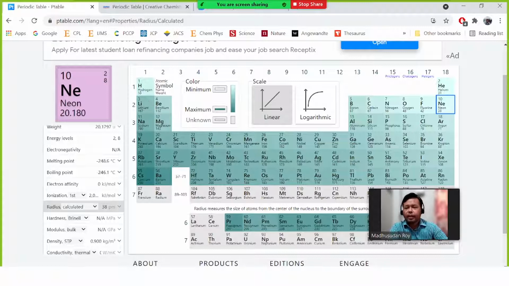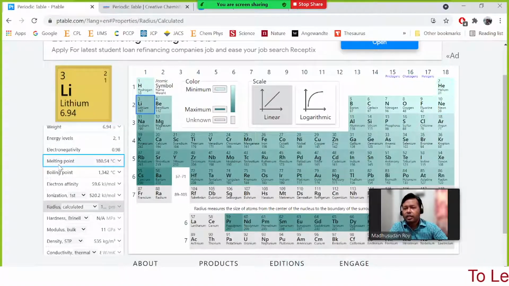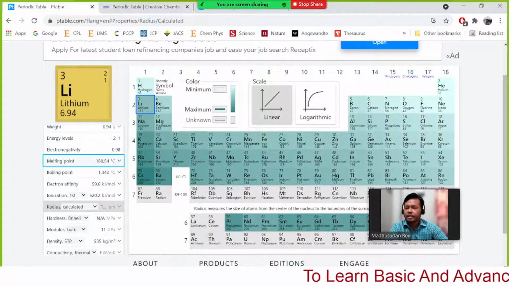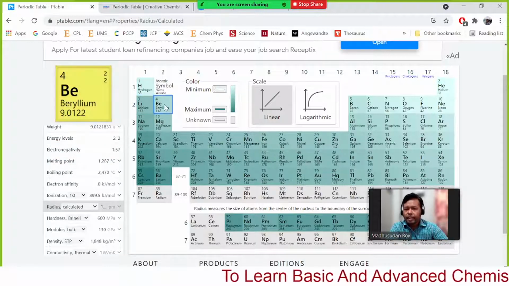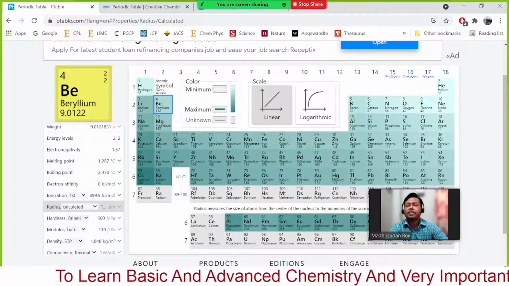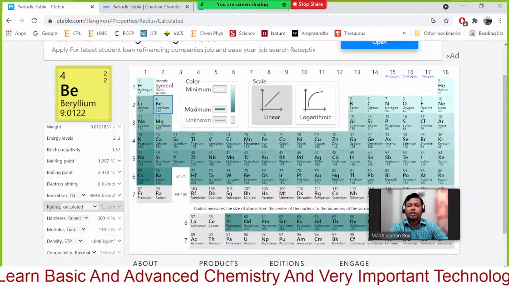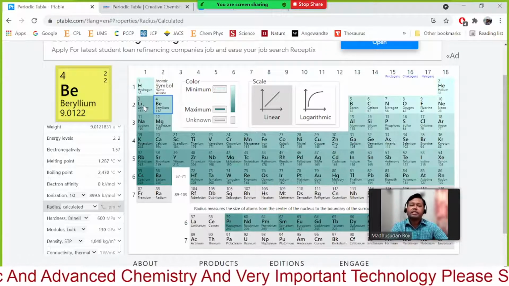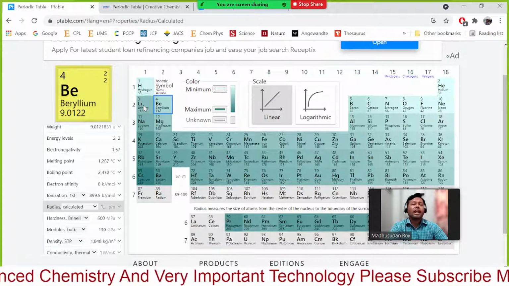This column will show the melting point. For lithium, the melting point is 180.54 degrees Celsius. For beryllium, it is 1287. That means it increased quite a lot, and that is directly related to the size.